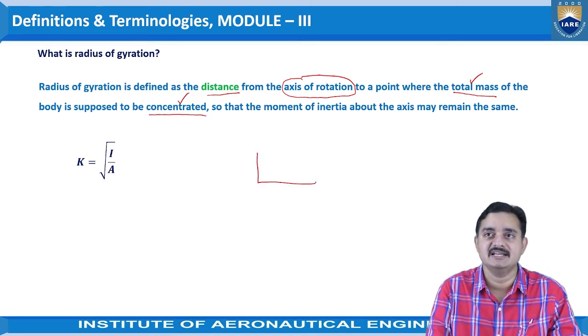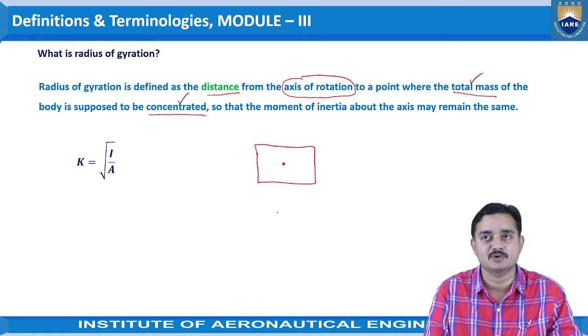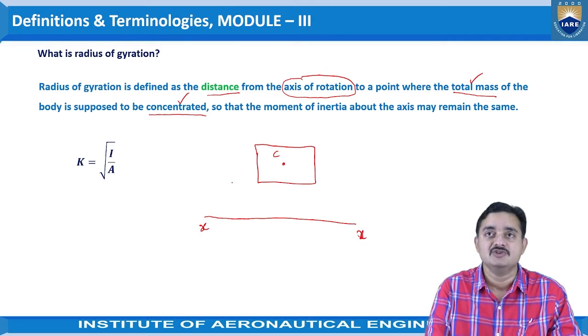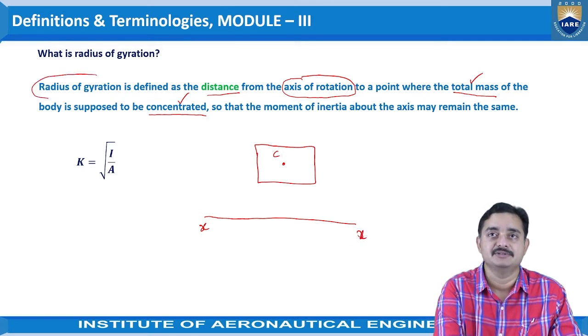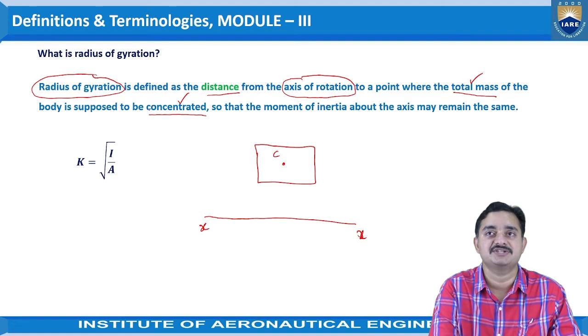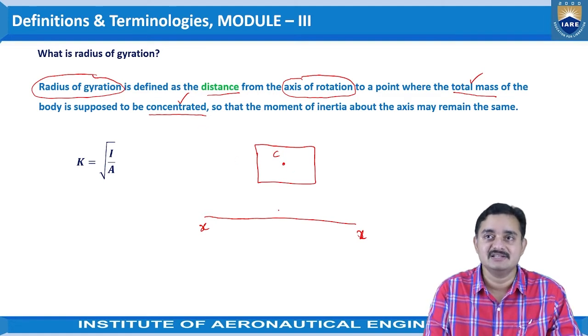So for understanding, let us consider this object and let us say this is the centroid, and the reference axis is somewhere here. Let us take that as the xx axis. So the radius of gyration is treated as the distance of this reference axis from the centroid of that area. So that distance would be this one.